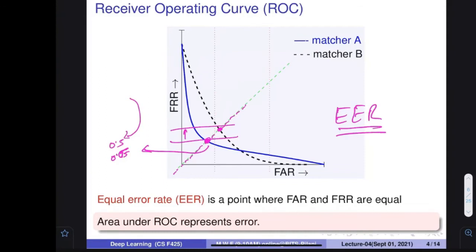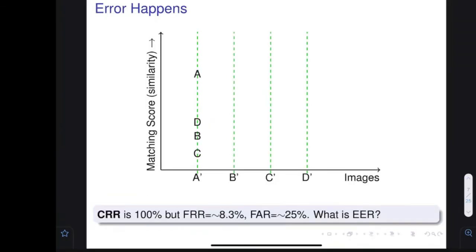We can find the value of the equal error rate just by looking at the curve. The point on the 45-degree line is the equal error rate. Similarly, for this other curve, this is the equal error rate. You find the value of FRR or FAR, both are the same, and this value is called the equal error rate. This is how we decide the right parameter and which matcher you should select. It depends upon the scenario in which you are going to deploy the system.